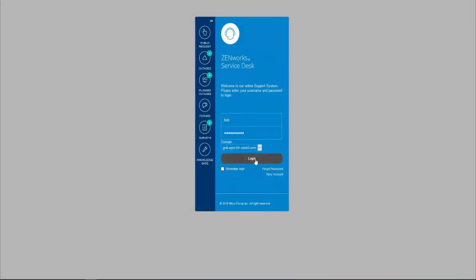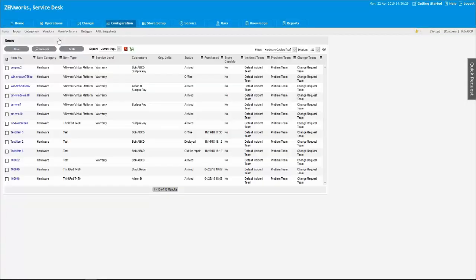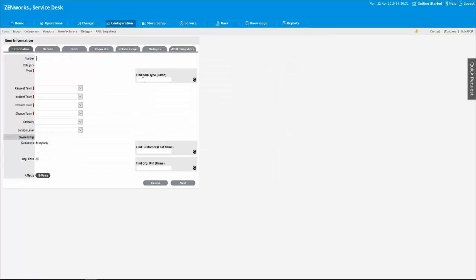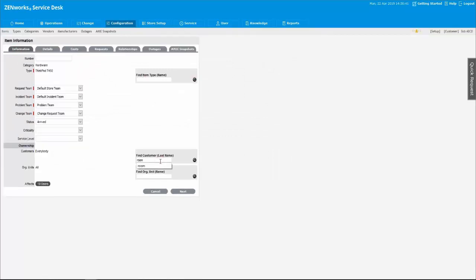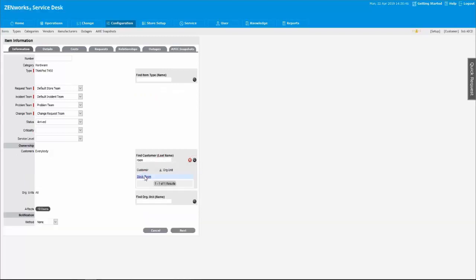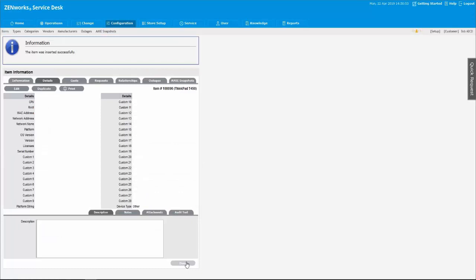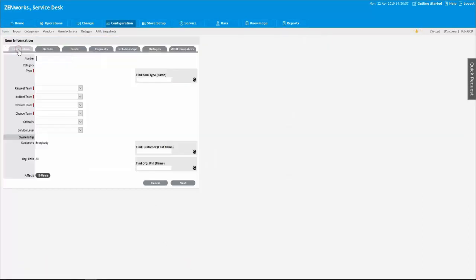To get started, Bob, a ZENworks Service Desk supervisor, has received a shipment of Dell ThinkPad laptops to his inventory. Bob temporarily assigns these new laptops to the stockroom customer. Bob can directly reassign the laptops to users whenever a new laptop is requested.